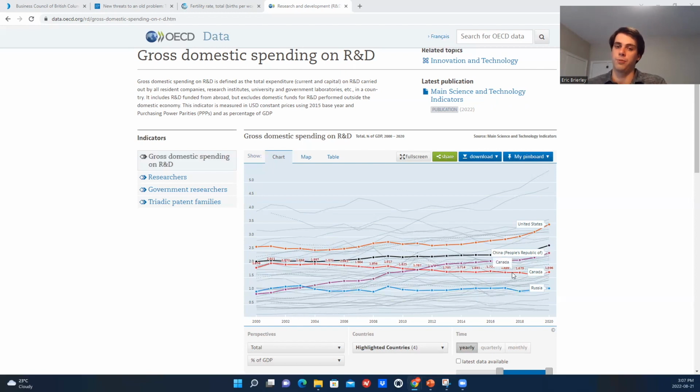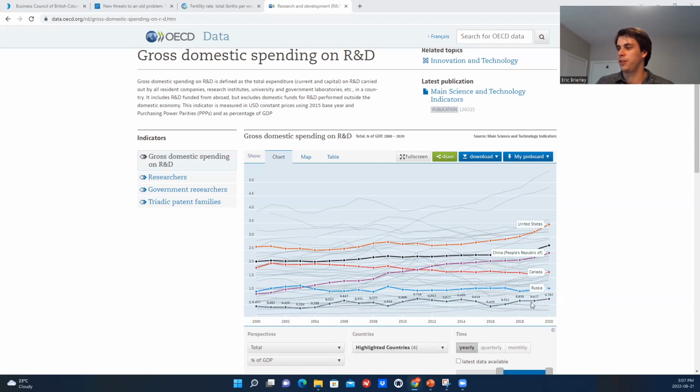You want to see this number increasing because it shows that the country is becoming relatively more innovative and they're dedicating more time to technological advancements, developing new products and services that lead to gains in labor productivity and therefore lead to higher living standards eventually for citizens of that country.